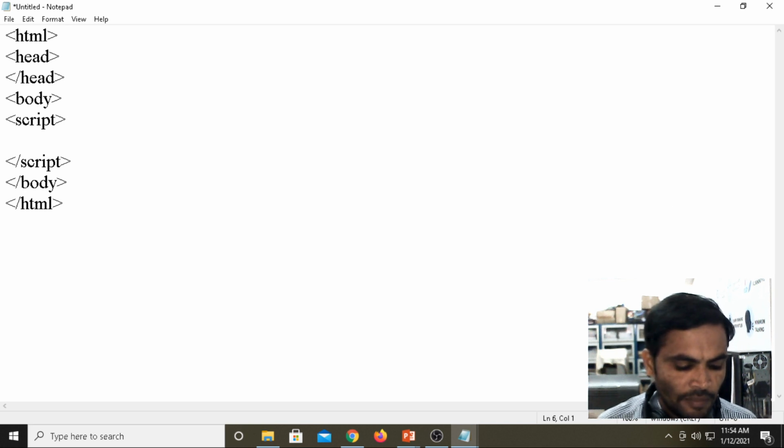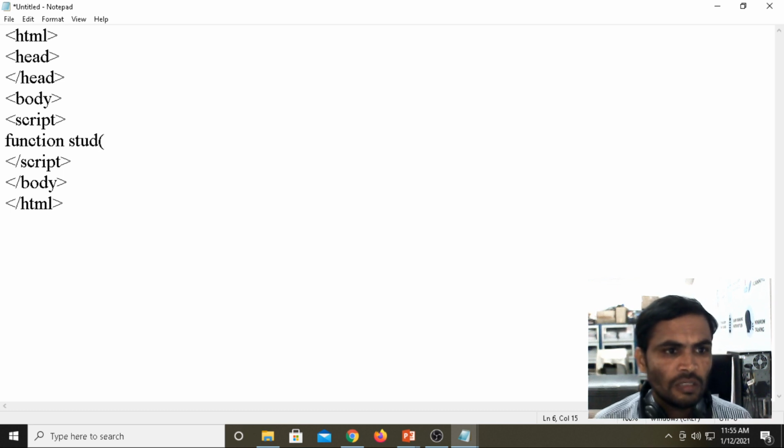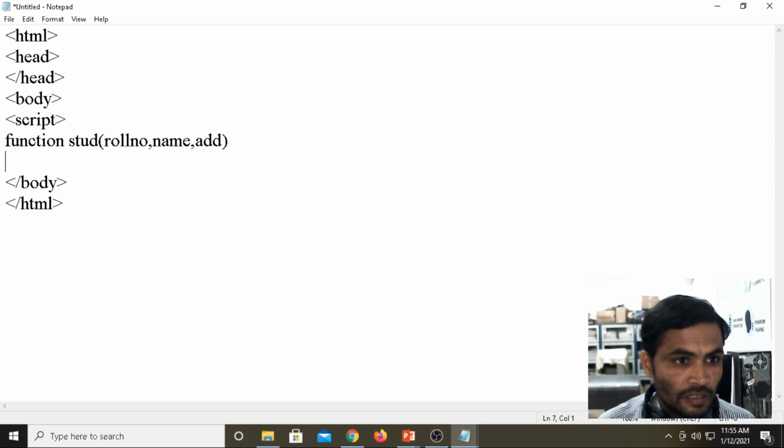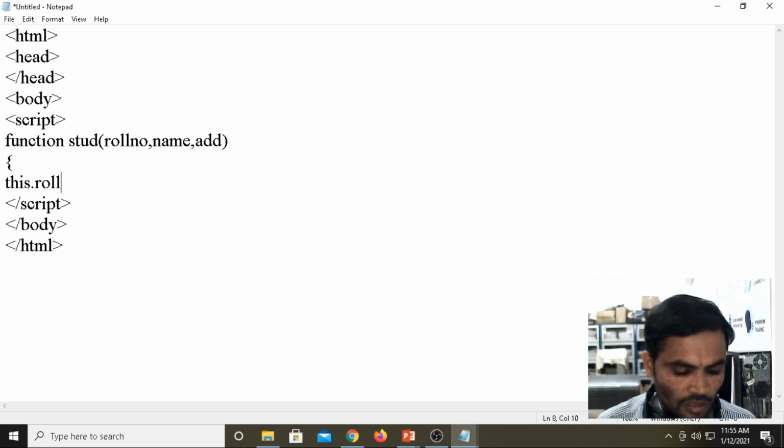Now inside the script I am defining the function. The function name is stud. For the student we have roll number, then name, then address. This dot roll number equals roll number. This dot name equals name.